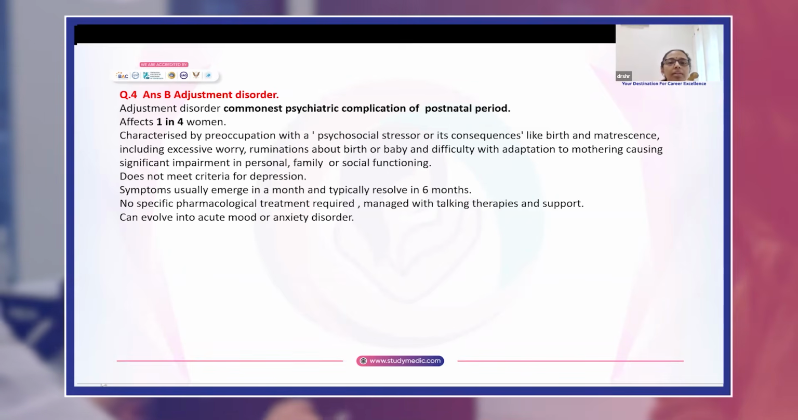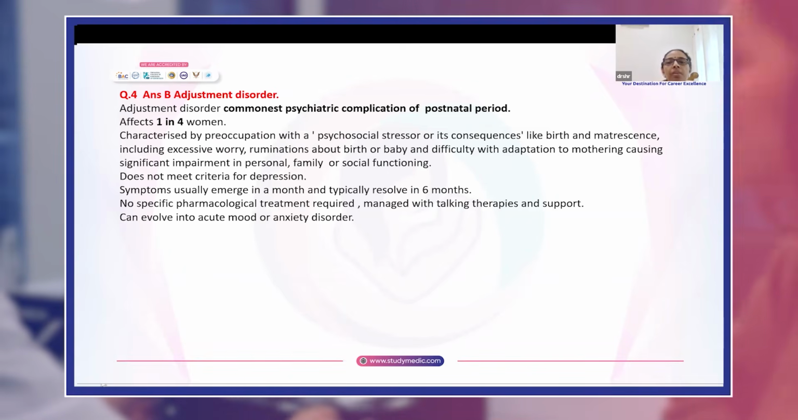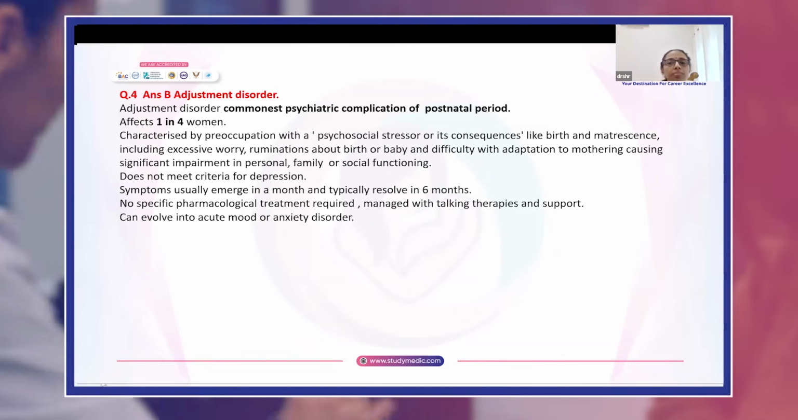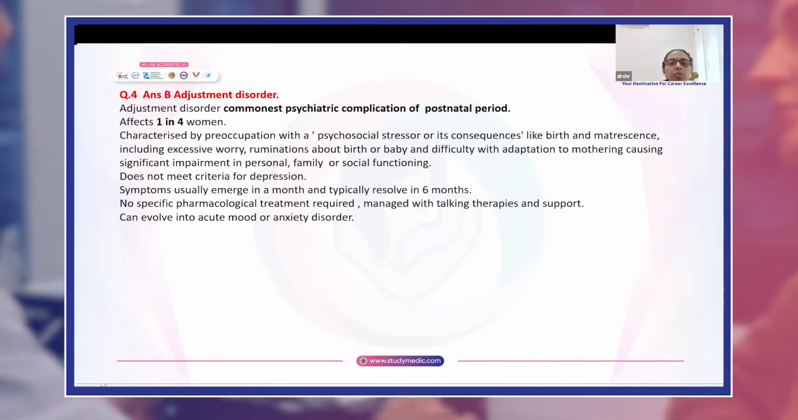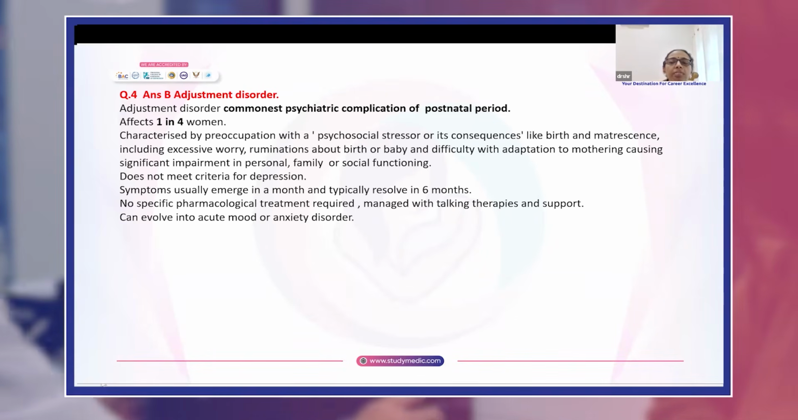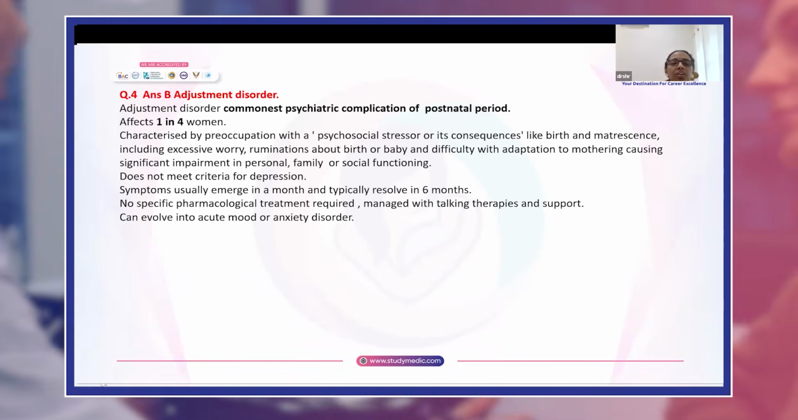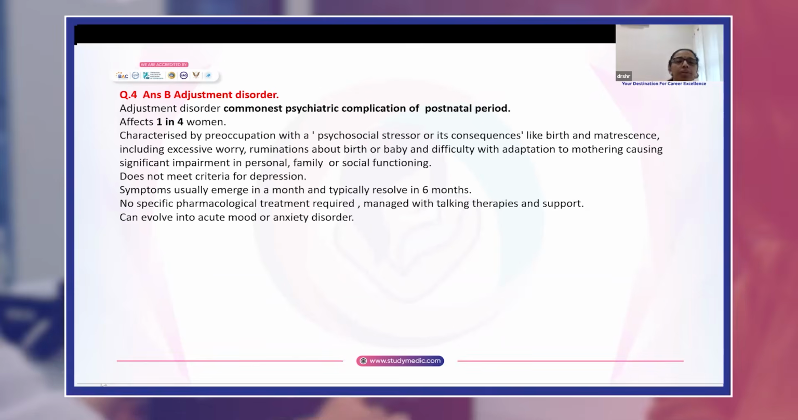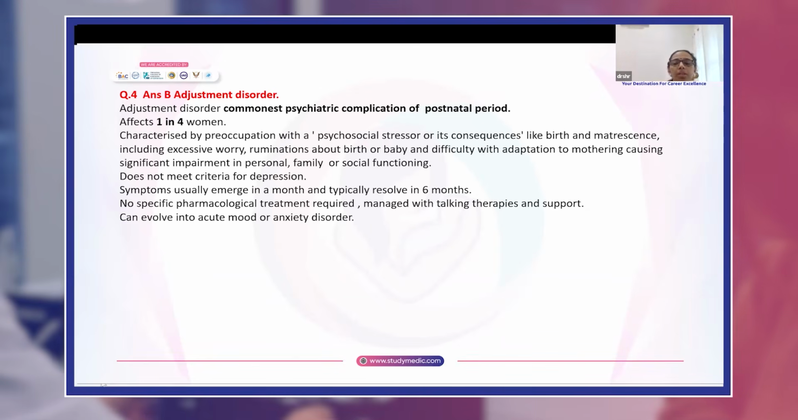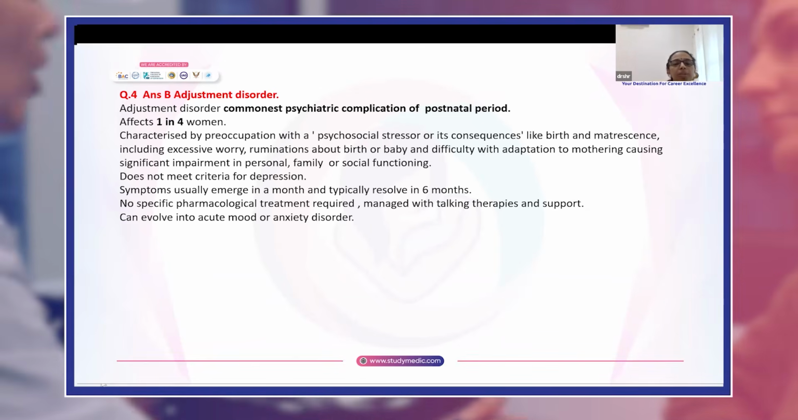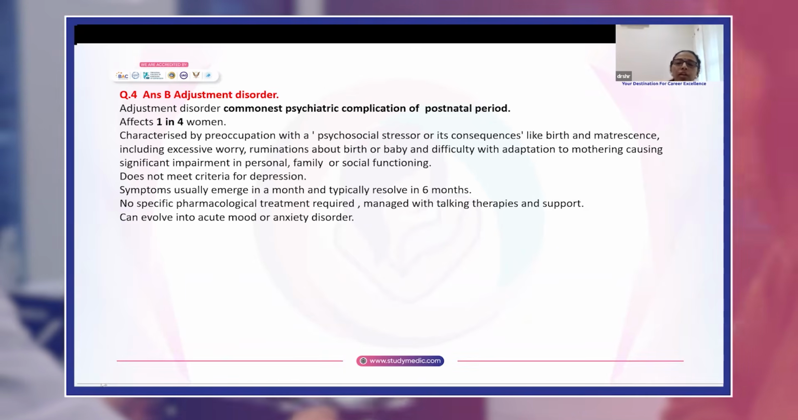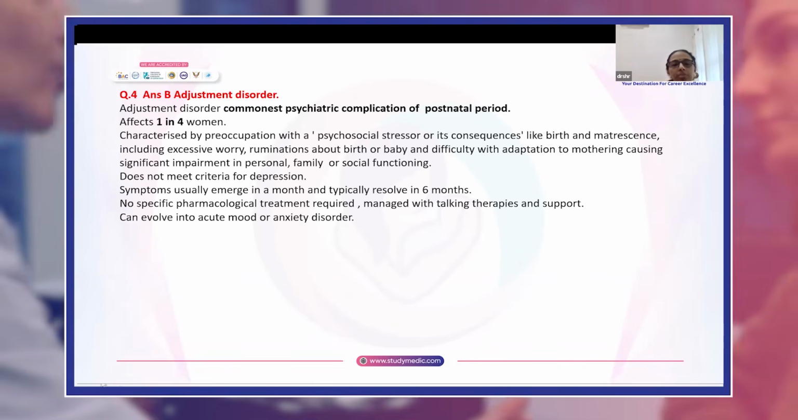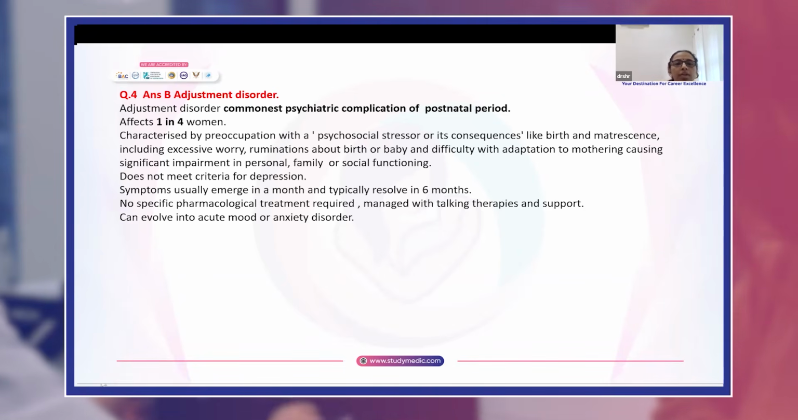The symptoms are characterized by a psychosocial stressor or its consequences like birth and matrescence, and include excessive worry, ruminations about birth or baby, and difficulty with adaptation to mothering, causing significant impairment in personal, family, or social function. It does not meet the criteria for depression, and symptoms usually emerge in a month and typically resolve in 6 months. No specific pharmacological treatment is required; it can be managed with talking therapies and support, but sometimes it can evolve into acute mood or anxiety disorder.